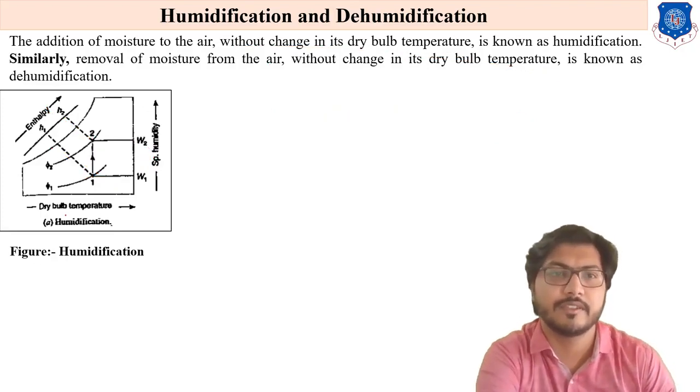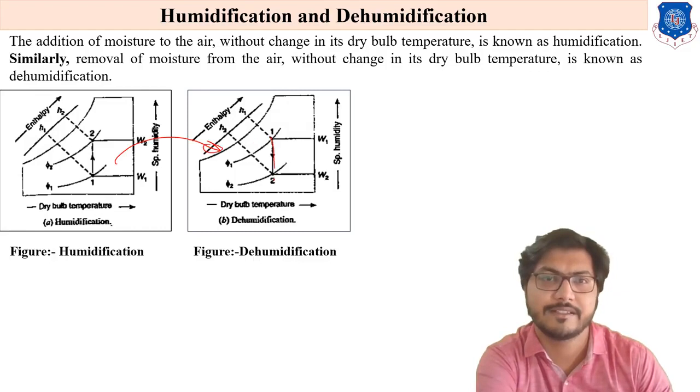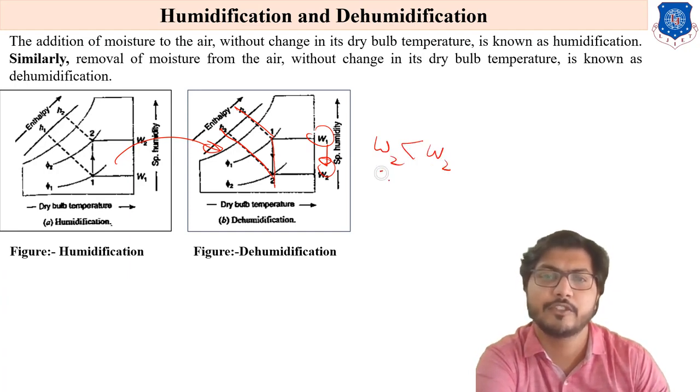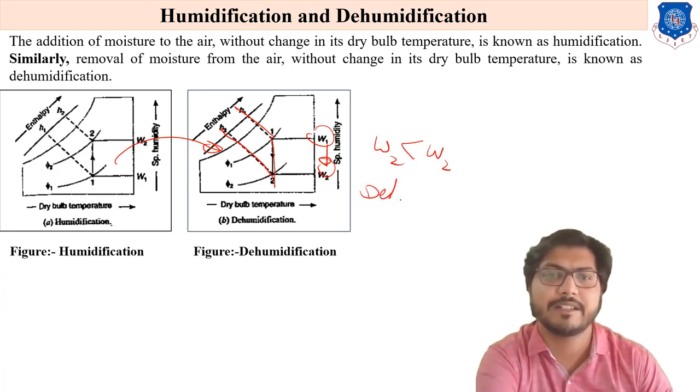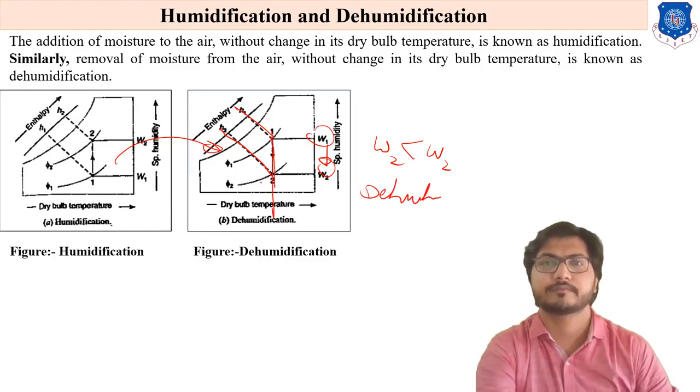Similarly, the reverse of this is 1 to 2 from top to bottom, with H1 and H2. Here W decreases, so W2 is less than W1, that means it is the dehumidification process. But the temperature is constant, so here too the latent heat concept is introduced.